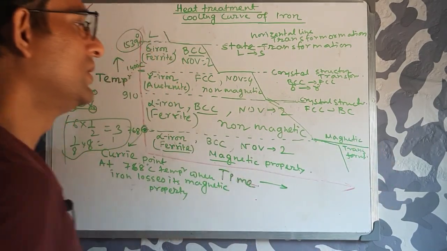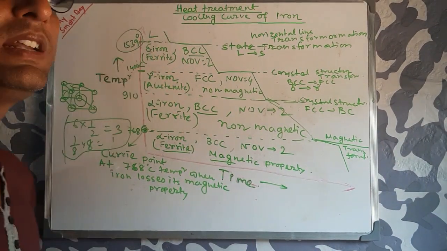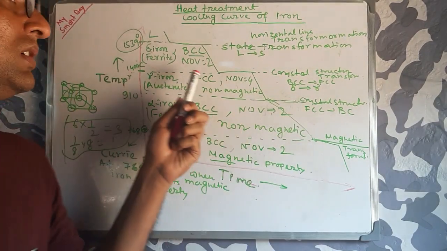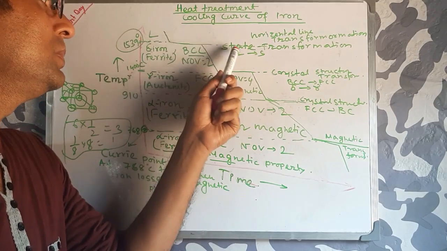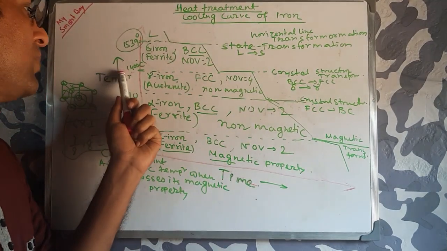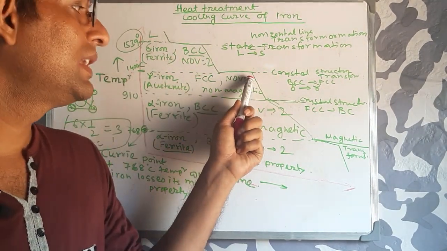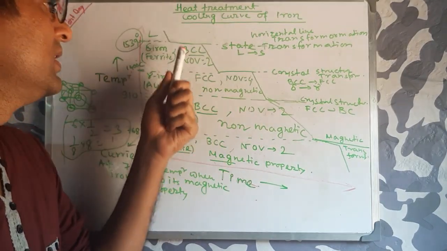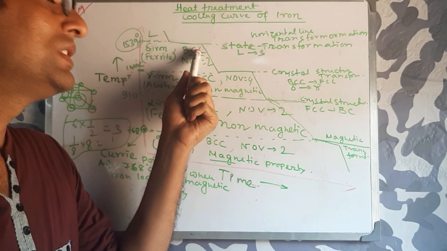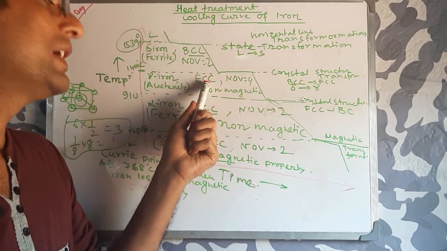So at 1539 degrees centigrade, state transformation occurs. That means solid iron becomes liquid iron. At 1400 degrees centigrade, the crystal structure transformation takes place, that is BCC iron becomes FCC iron.